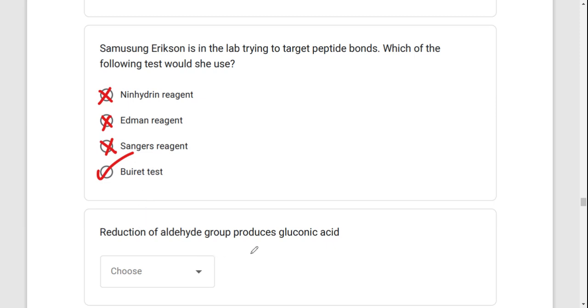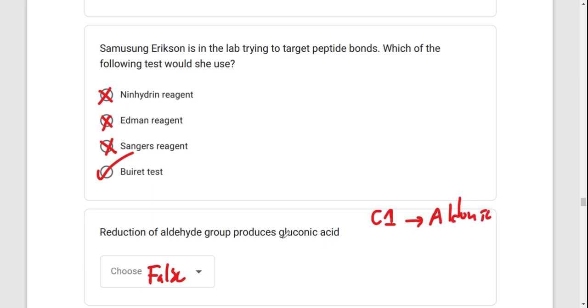Reduction of aldehyde groups produce gluconic acid. True or false? Now this is false, because when you reduce aldehyde groups, what you actually produce are alditols, and an example of an alditol is going to be sorbitol. Now, when you oxidize carbohydrates at C1, you are going to produce aldonic acid.